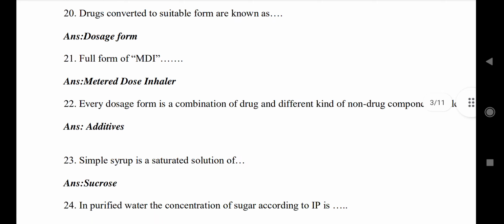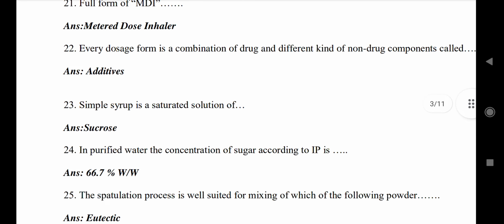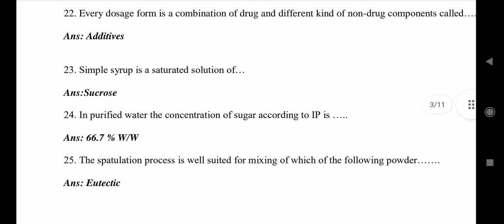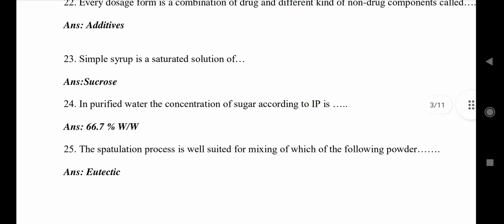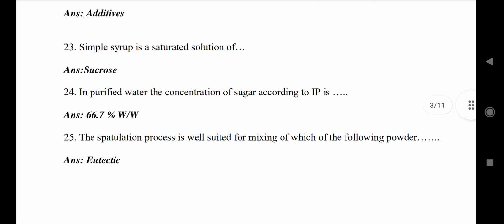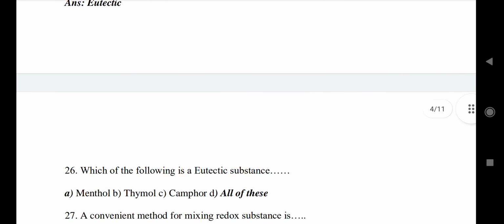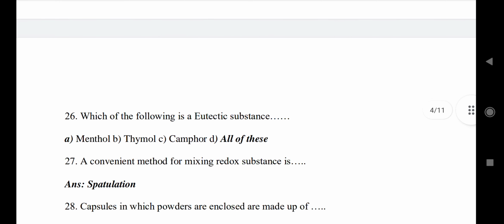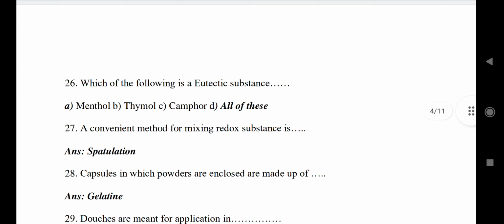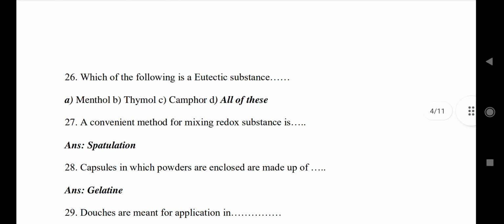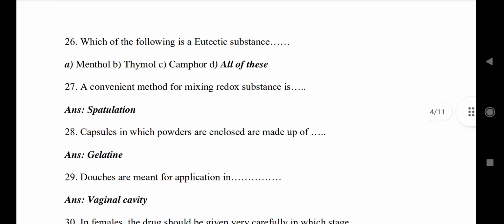Simple syrup is a saturated solution of sucrose in purified water. The concentration of sugar according to IP is 66.7%. Which separation process is well suited for mixing of the following powders? Next question: which of the following is an eutectic substance? Menthol, thymol, camphor, these all are. A convenient method of mixing potent substances: spatulation.